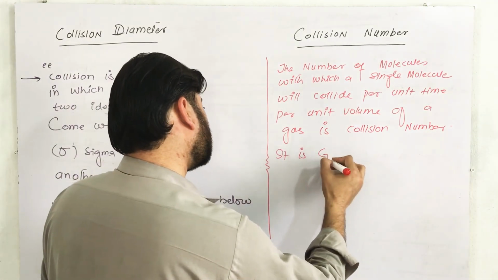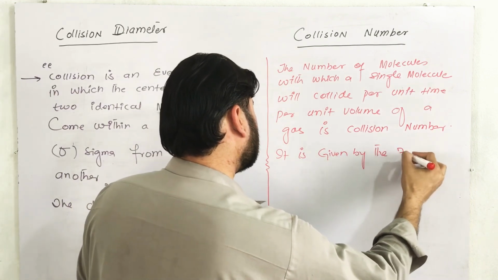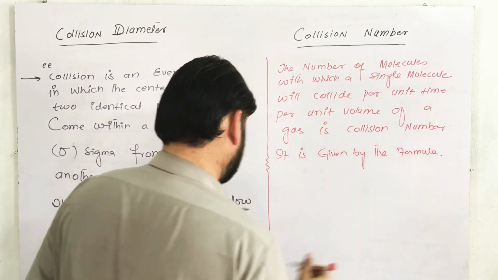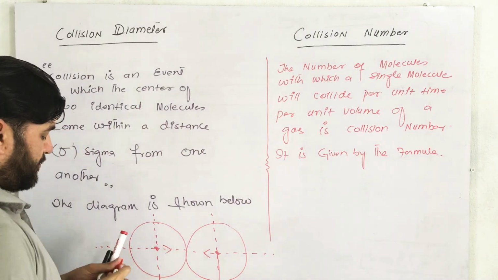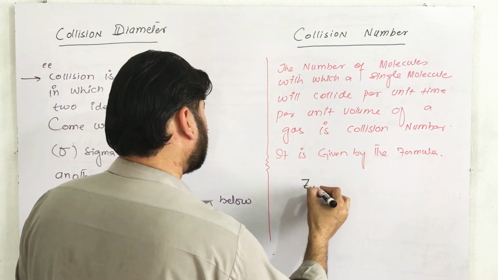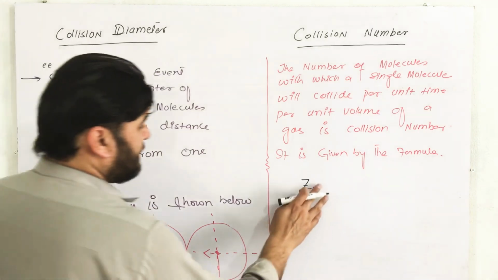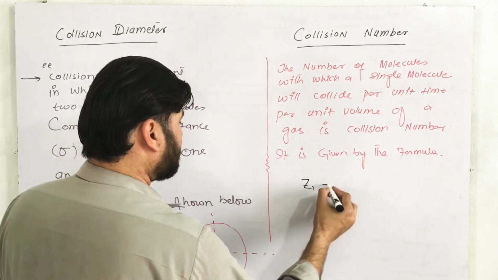Z11 means for two molecules of the same type. For a simple molecule, if it is for one molecule we can write 1, and if it is for two molecules we can write 1 as well.